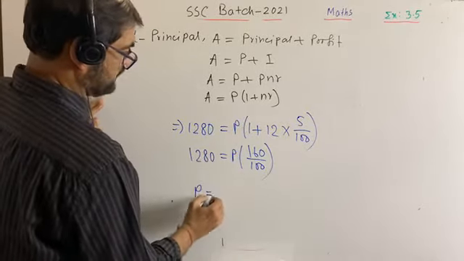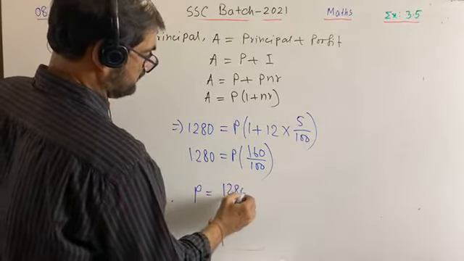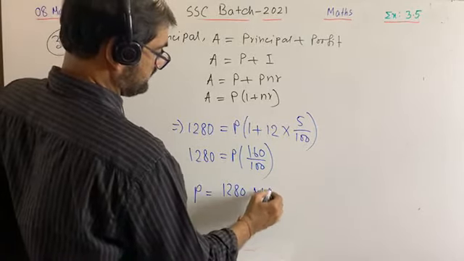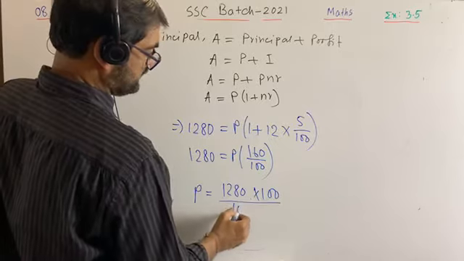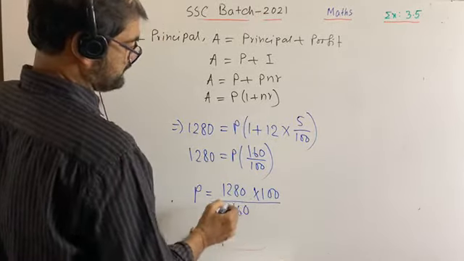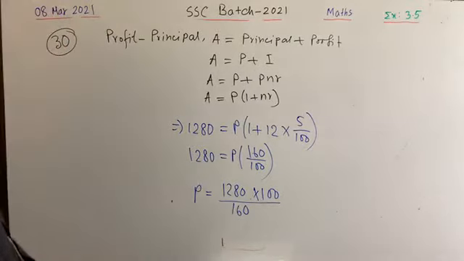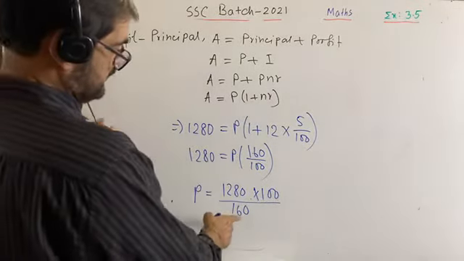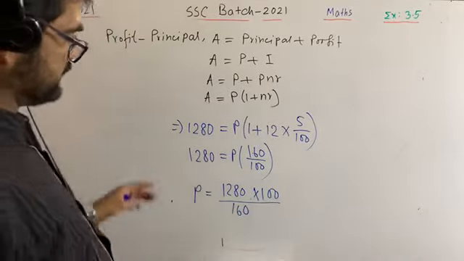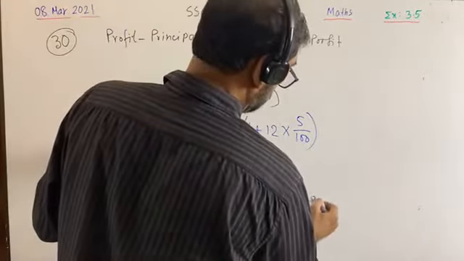So P is equal to 1280 into 100 by 160. The 0 will be omitted. It is 8 into 100, that is 800.